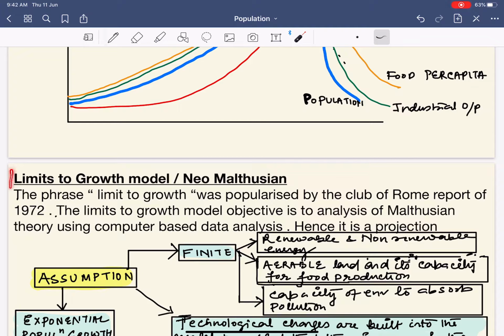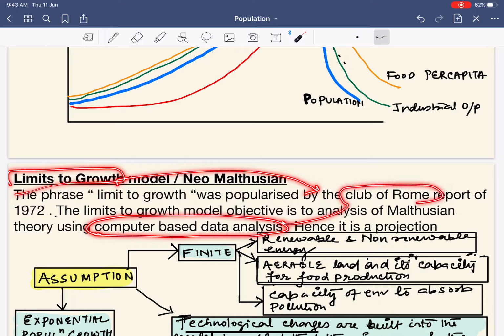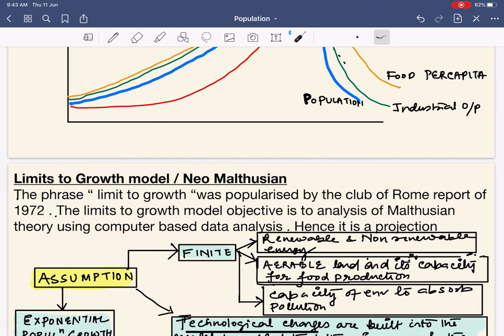The limits to growth model is otherwise also called the neo-Malthusian model. The phrase limits to growth was popularized by the Club of Rome report of 1972. The objective of this model was to analyze the Malthus theory. We had already talked about Malthus theory in our population geography first class itself. This was a computer-based model developed by the Club of Rome to analyze the Malthus theory. It was basically in the form of a projection.